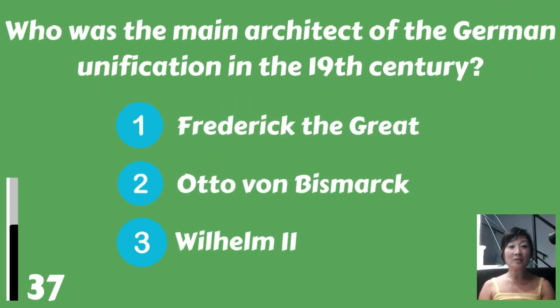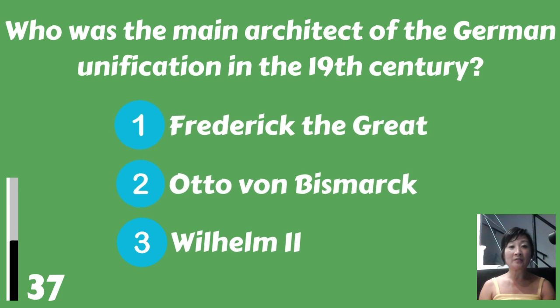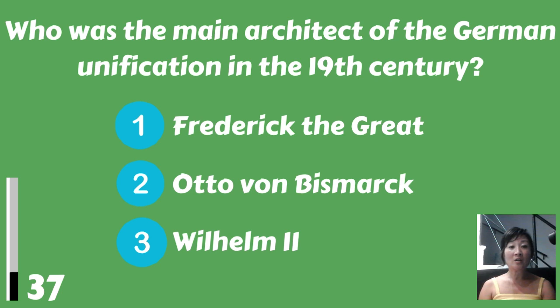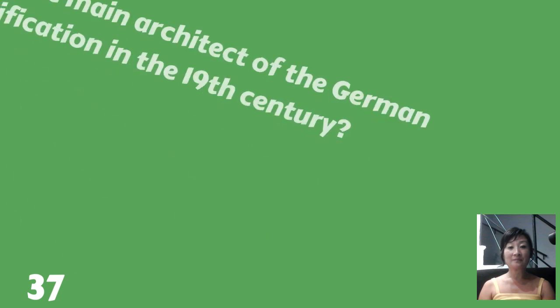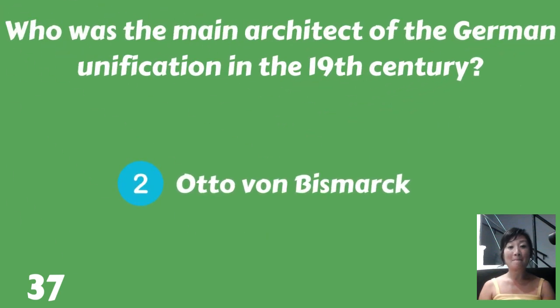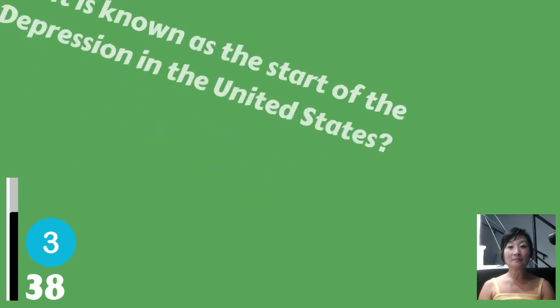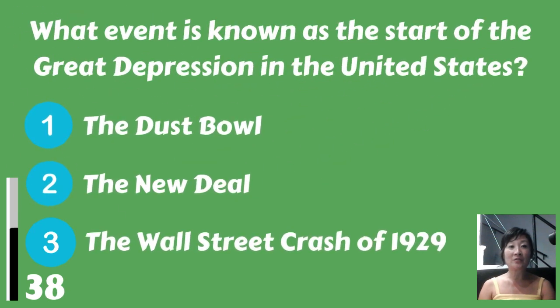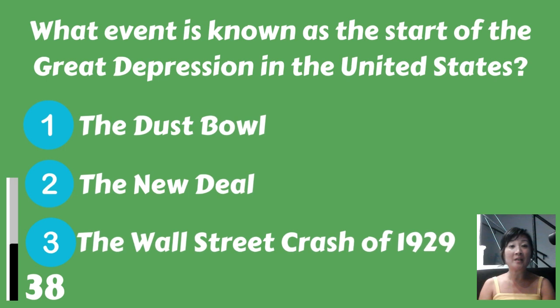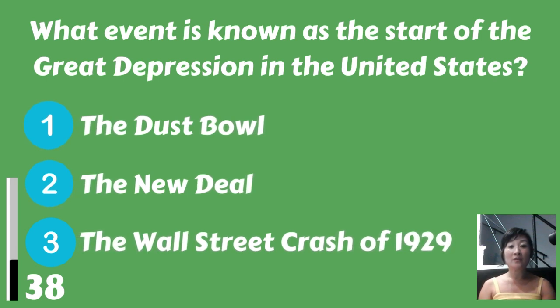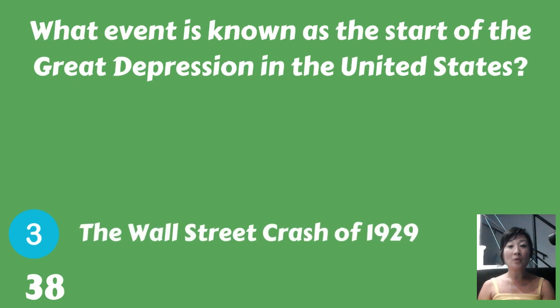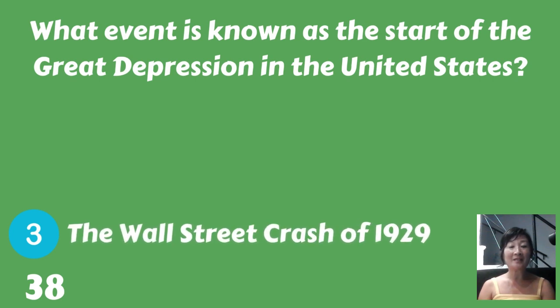Who was the main architect of the German unification in the 19th century? Frederick the Great, Otto von Bismarck, or Wilhelm II? Otto von Bismarck. What event is known as the start of the Great Depression in the United States? The Dust Bowl, the New Deal, or the Wall Street crash of 1929? The Wall Street crash of 1929.